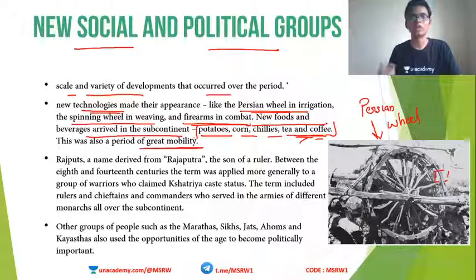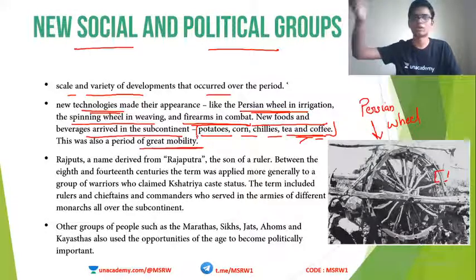Mobility not just in movement of people, but in all spheres. Movement of people also. European travelers started coming to India more often. Trade with Europe began. Then from overseas, from other countries like China and all, people came here.